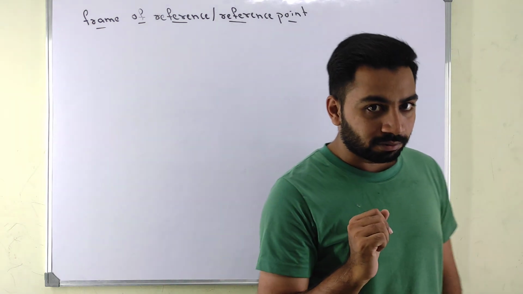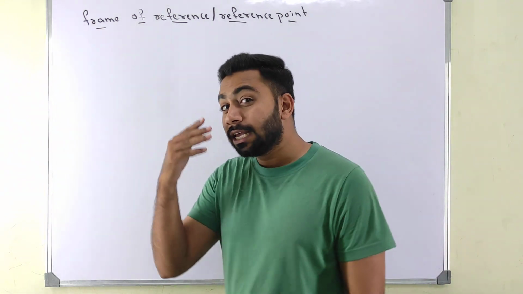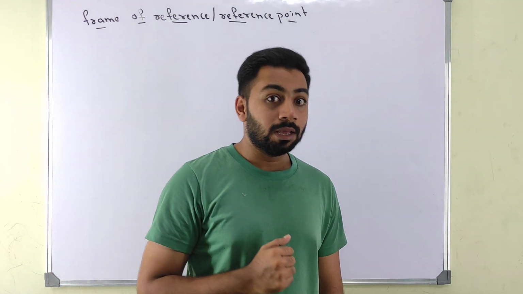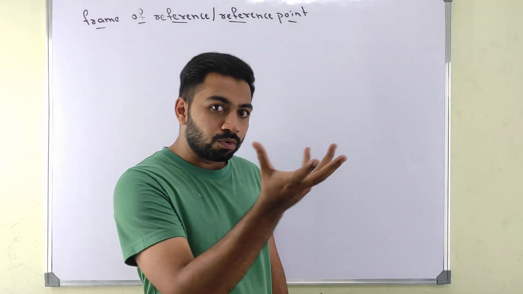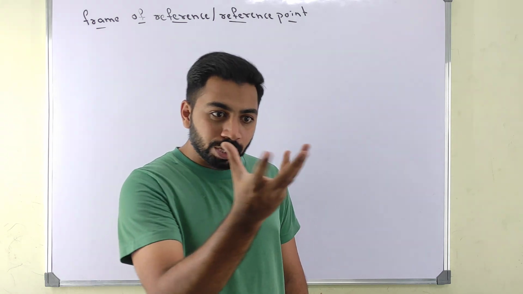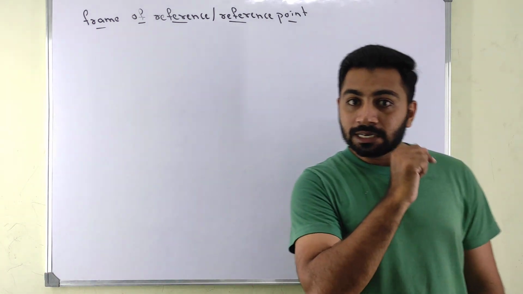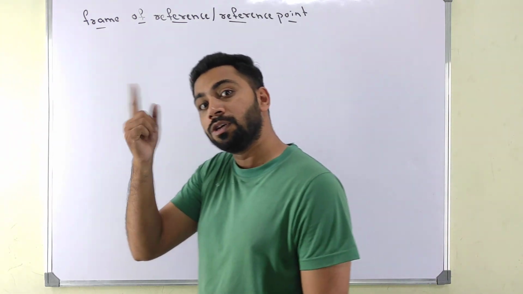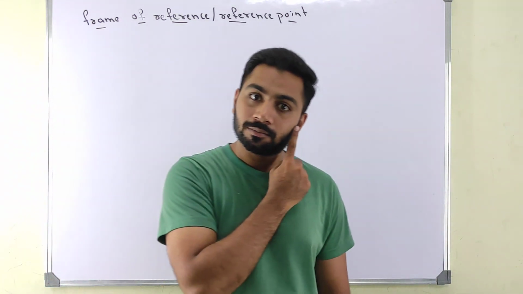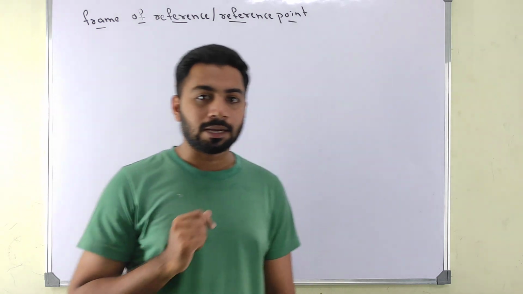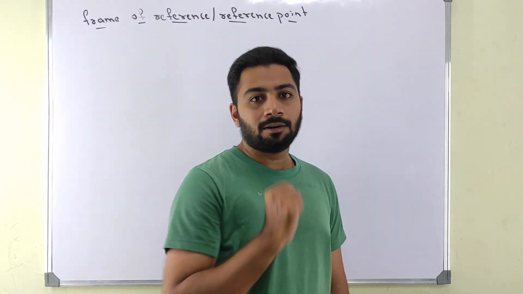But if any of your friends sitting on the moon and observing you, how will he see you? He will see that you are moving. Slowly you are rotating. See, same point, you said that you are not moving, but your friend who is sitting on the moon is saying that you are moving. What's the difference here?